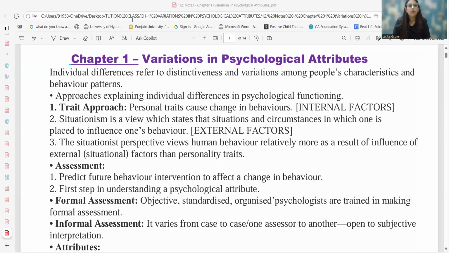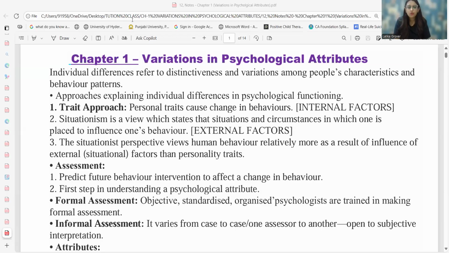Hello everyone. Today we are going to talk about the first chapter of class 12 that talks about variations in psychological attributes. Now, first we need to understand the concept of individual differences, which says distinctiveness and variations among the people's characteristics and different behavior patterns.